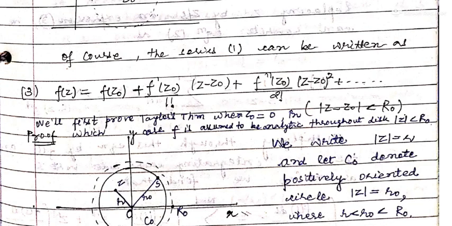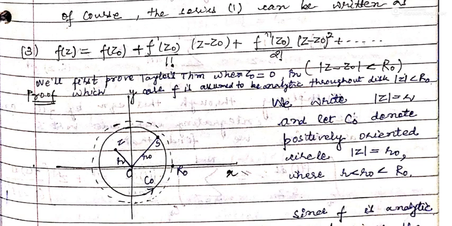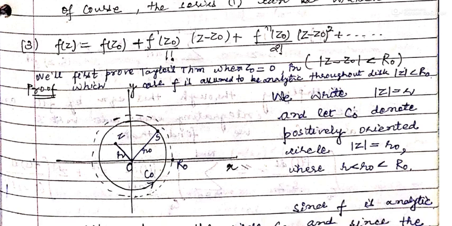We will prove this theorem. So first of all, we will prove the theorem for z0 equal to 0. That means we are assuming f to be analytic throughout the disk |z| < R0, as depicted in the picture by the dotted boundary.